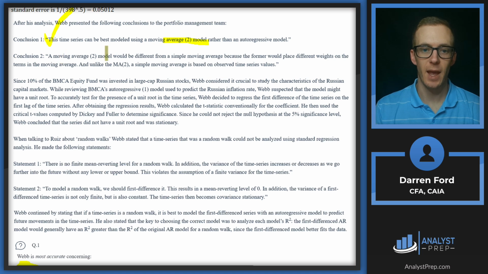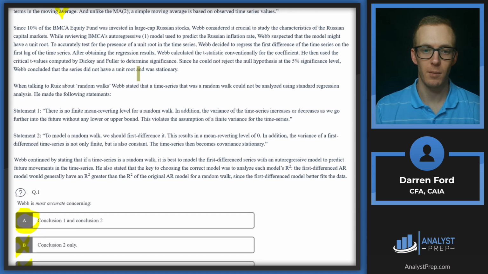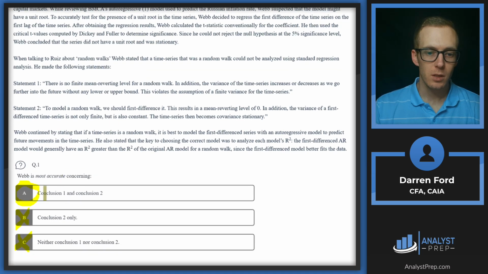conclusion 2. A moving average 2 model would be different from a simple moving average because the former would place different weights on the terms in the moving average, and unlike the MA2, a simple moving average is based on observed time series values. And so this is also going to be a correct statement. I don't have any advice really on solving that other than just knowing and understanding that, committing that to memory. So 1 and 2 are both accurate, so we will stick with answer A.